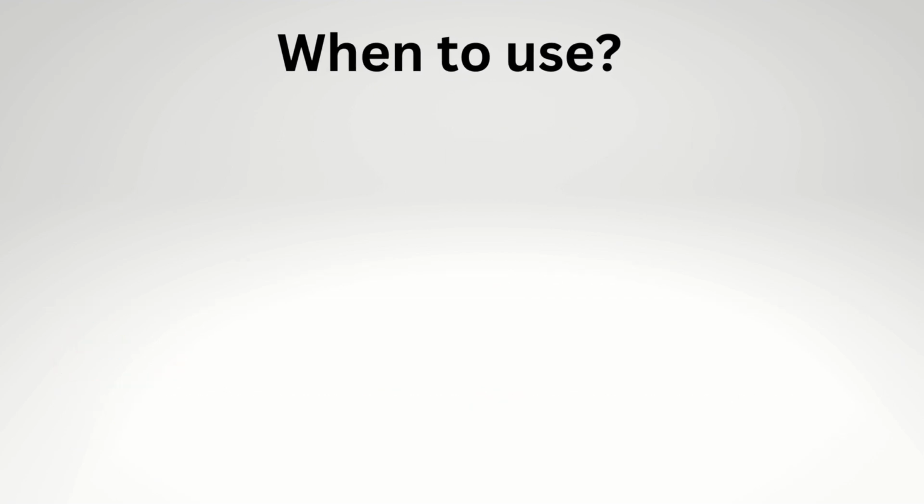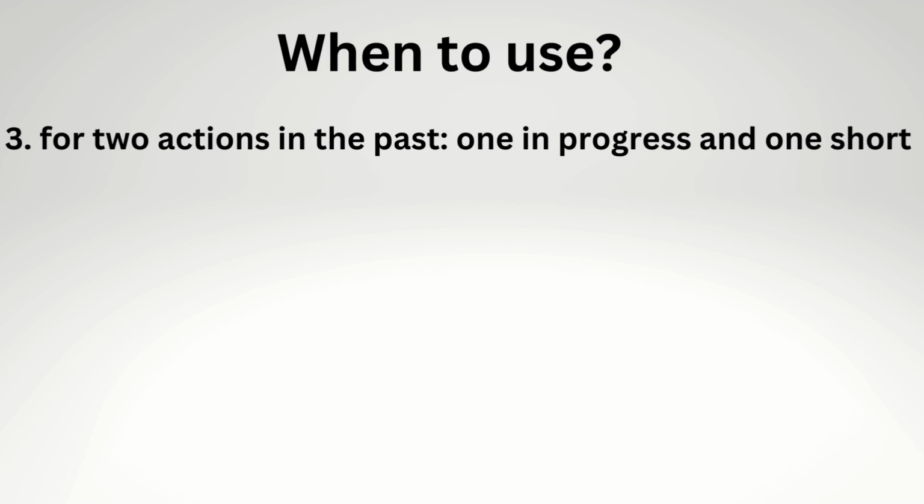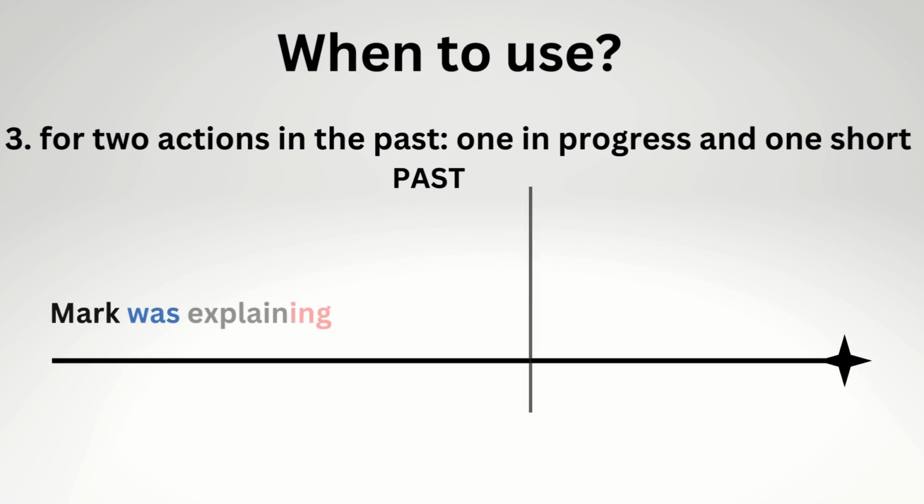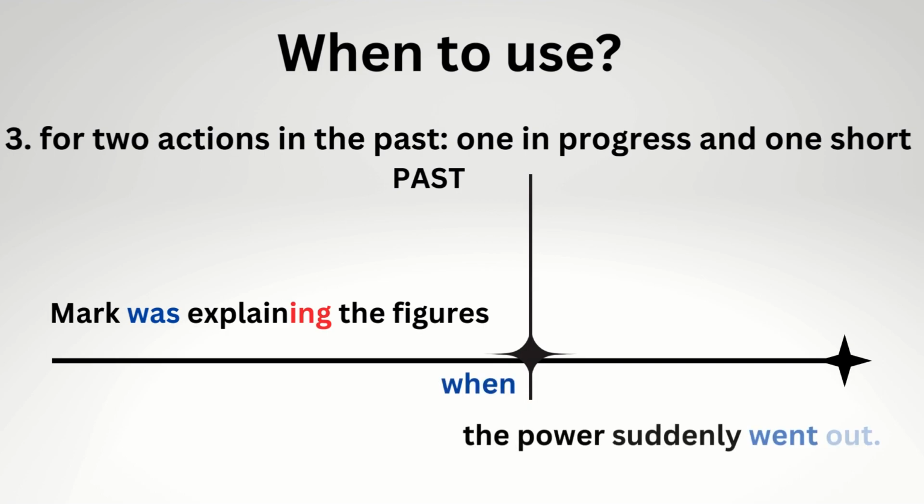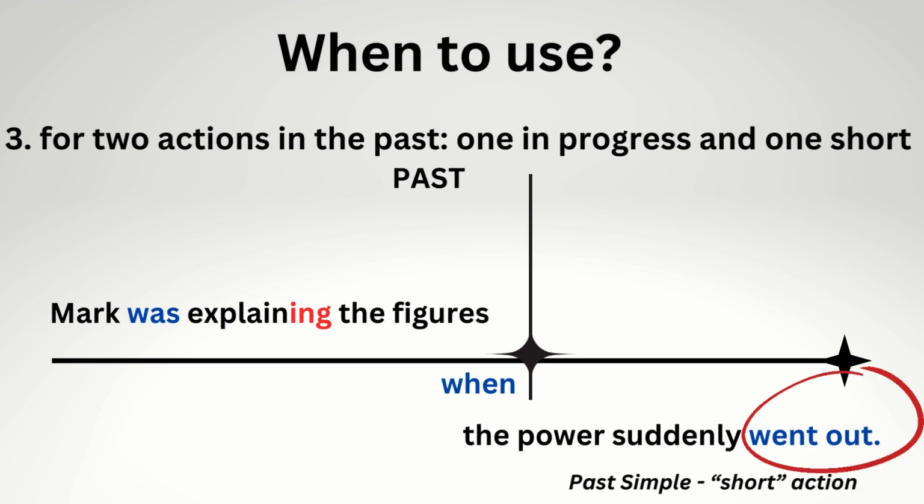Now let's have a look at the last, third situation when past continuous can be used. We use it when we talk about two actions in the past, when one was in progress and another one interrupted it. In other words, one action was long and another short. For example, Mark was explaining the figures when the power suddenly went out. Mark was explaining is a long action and the power went out is a short, abrupt action. That is why we use past simple here.